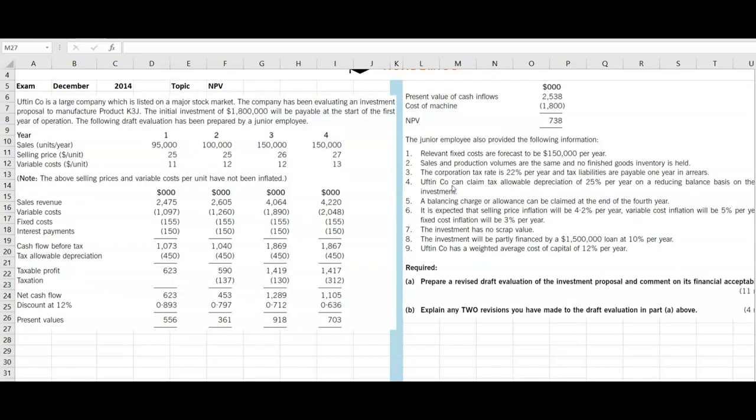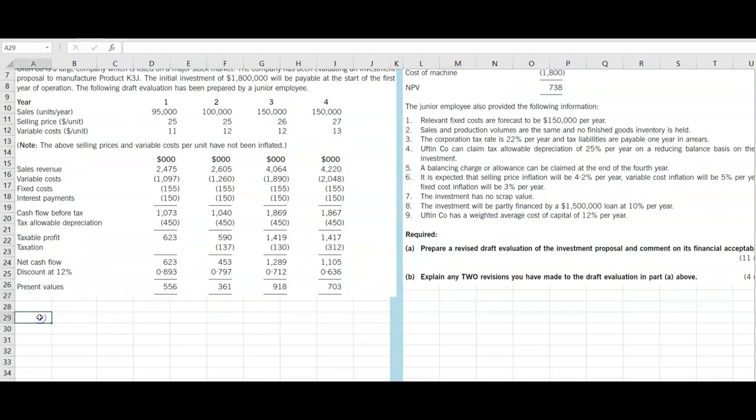So they say that relevant fixed costs are forecast to be 1,50,000 per year. So the relevant fixed cost has to be 1,50,000. Have they taken it? They have taken it as 1,55,000, but still we'll read all the notes. Sales and production volumes are the same and no finished goods have been held. So there's no mention about that in this problem. The corporation tax rate is 22% and tax liabilities are payable 1 year in arrears. So they have taken the first year in the second year, second and third year in the fourth year, but in the fifth year there is no mention of it.